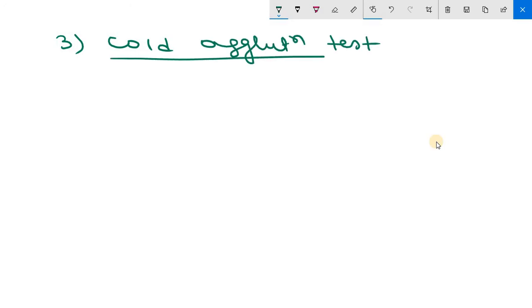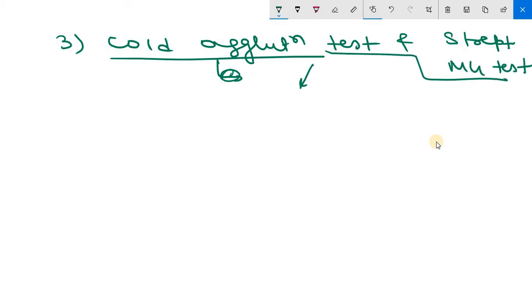Now the third one is your cold agglutination test. As well as one more test I would like to include here, the Streptococcus MG test. The cold agglutination test and the Streptococcus MG test are done primarily for atypical pneumonia. So the cold agglutination test as well as the Streptococcus MG test are done for pneumonia.